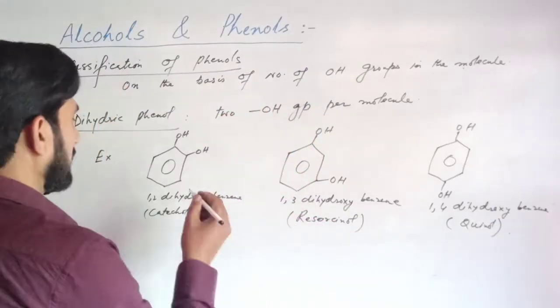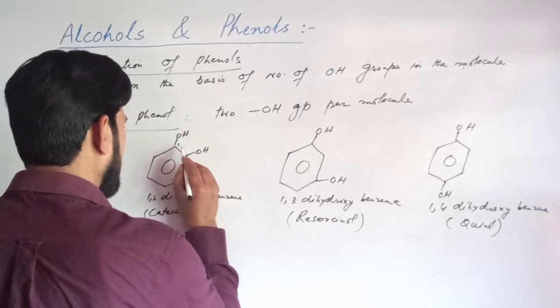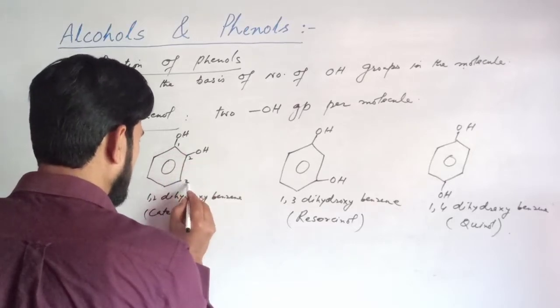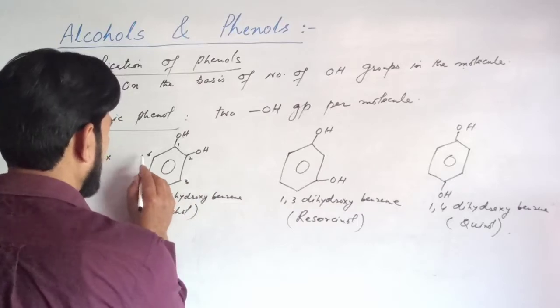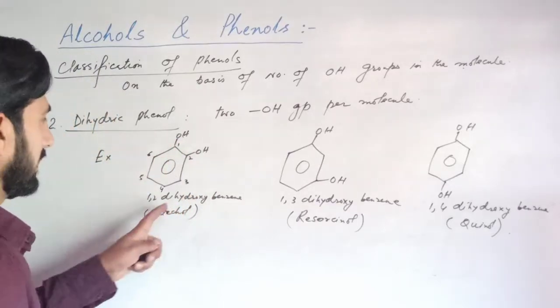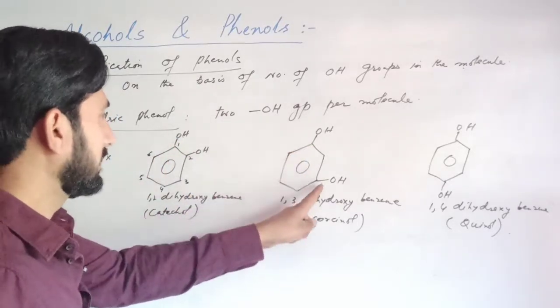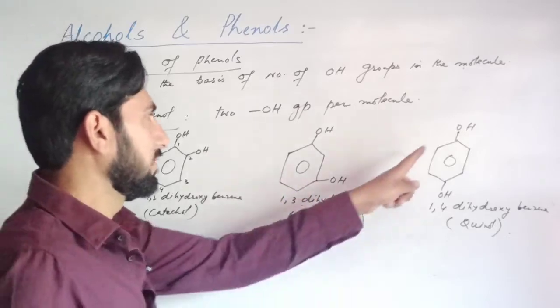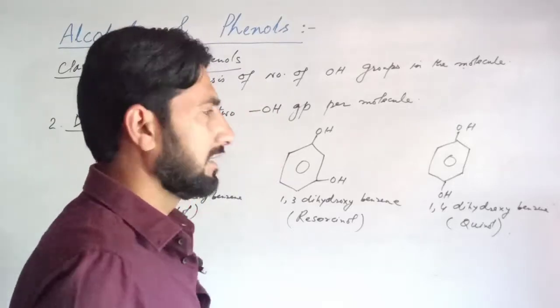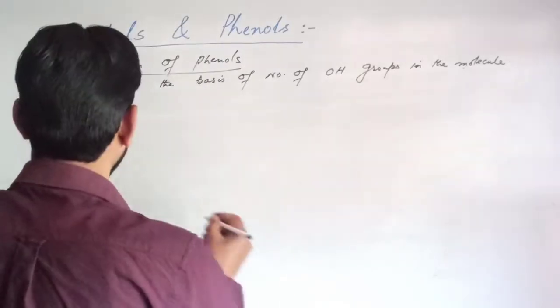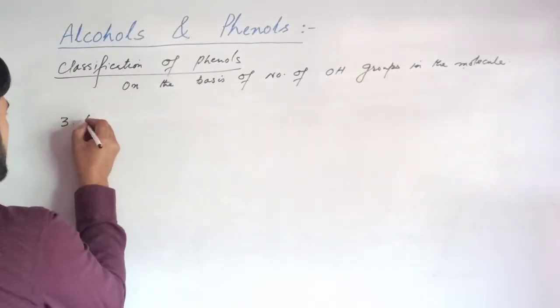In the IUPAC system of nomenclature, the numbering of the benzene ring is 1, 2, 3, 4, 5, 6. So 1,2-dihydroxybenzene, 1,3-dihydroxybenzene, 1,4-dihydroxybenzene: these are the dihydric phenols. Now trihydric phenol.